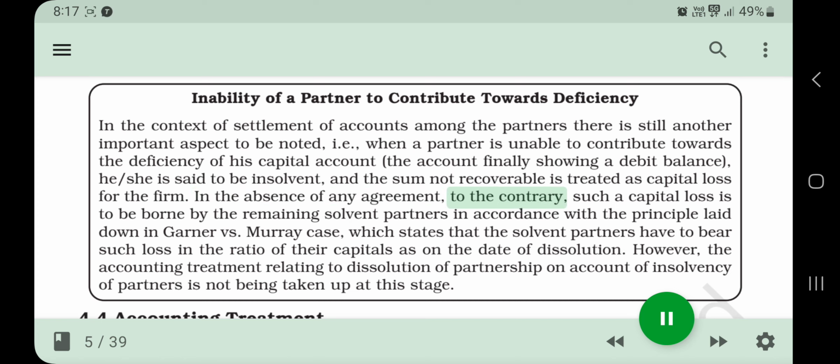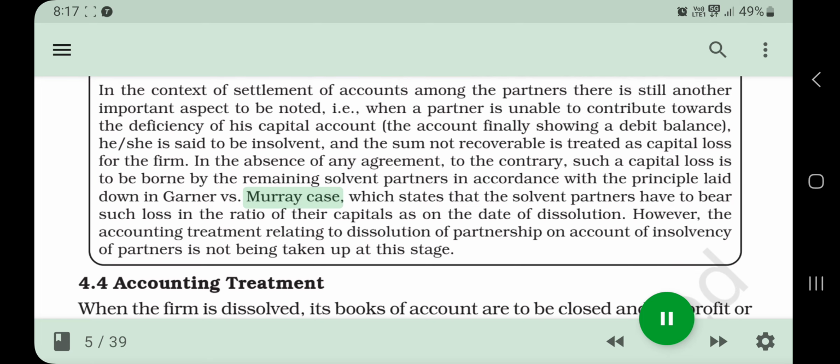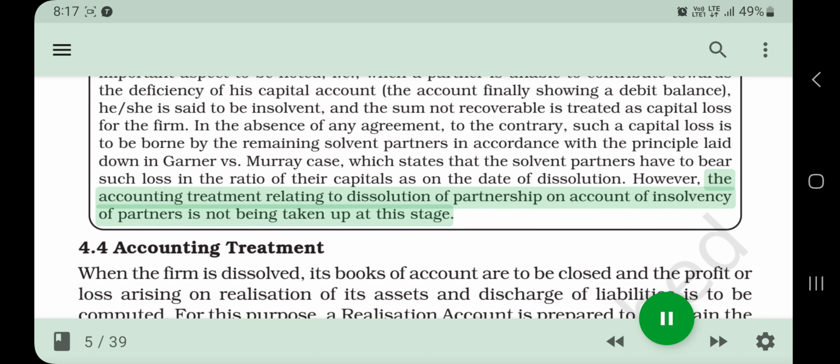In the absence of any agreement to the contrary, such a capital loss is to be borne by the remaining solvent partners in accordance with the principle laid down in the Garner vs. Murray case, which states that the solvent partners have to bear such loss in the ratio of their capitals as on the date of dissolution. However, the accounting treatment relating to dissolution of partnership on account of insolvency of partners is not being taken up at this stage.